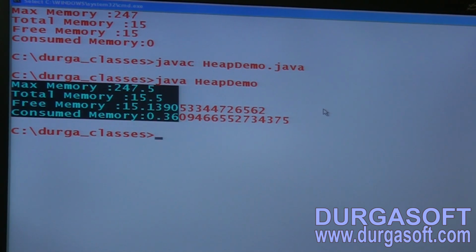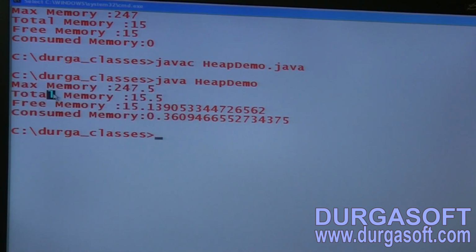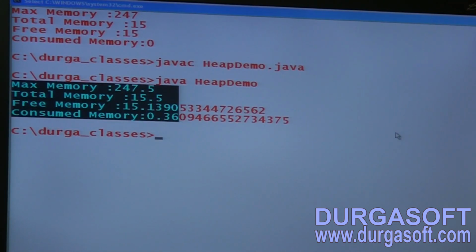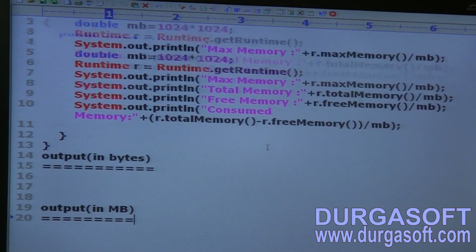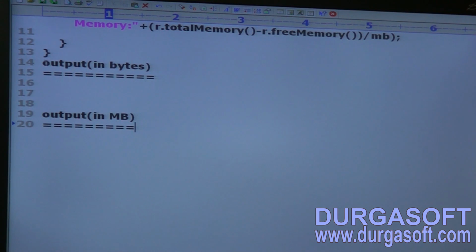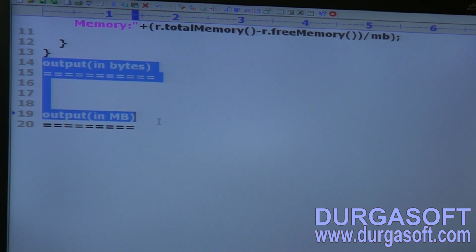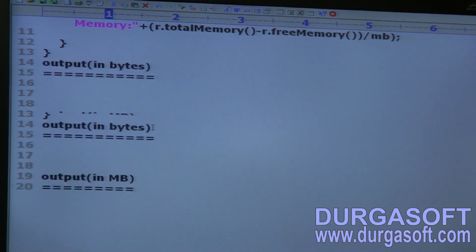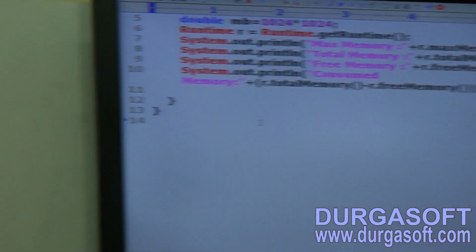Okay, next point. Clear, right? That's all. Now, sir, here, do you know, is it possible to set maximum and minimum heap sizes? Sir, I want to increase heap memory, I want to decrease heap memory.